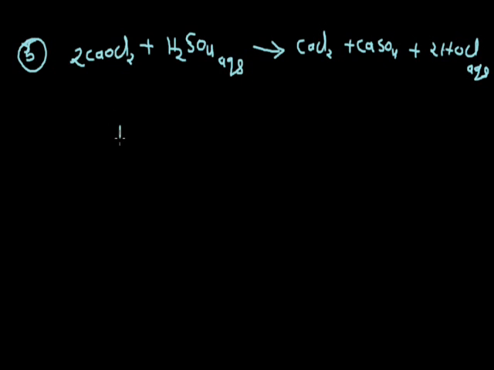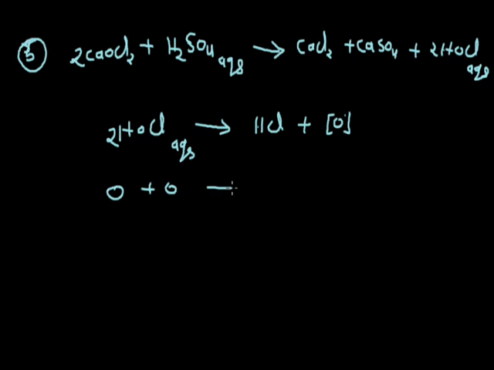This hypochlorous acid, HOCl, aqueous, again decomposes and gives HCl plus oxygen. This oxygen is known as nascent oxygen. Nascent oxygen combines with other oxygen and gives O2 gas.